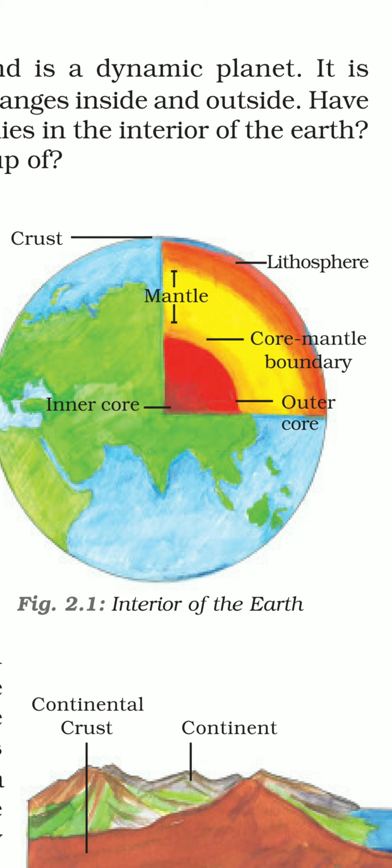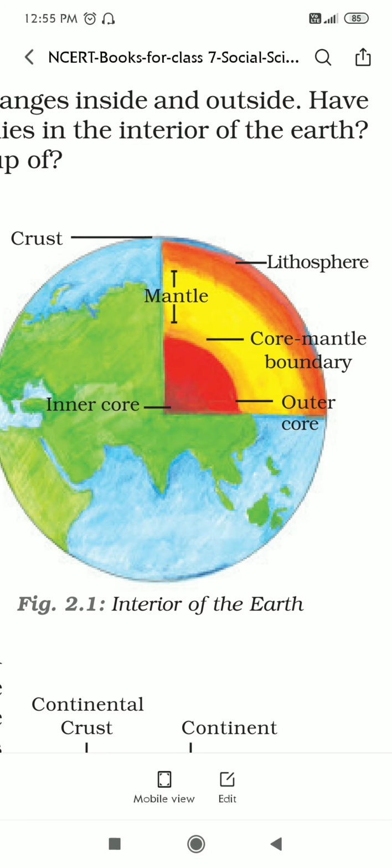It is also the thinnest of all the layers. After the crust you can see the lithosphere, and then the mantle.